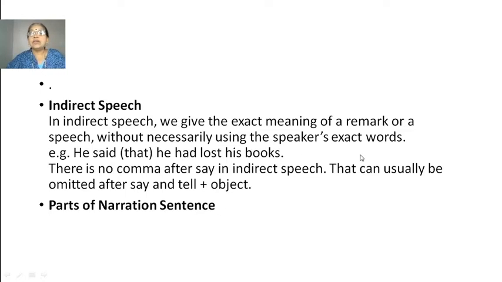Okay. In indirect speech, we give the exact meaning of a remark or a speech without necessarily using the speaker's exact words. For example, he said that he had lost his books. There is no comma after say in indirect speech; that can usually be omitted after say and tell plus object. So here we do not put any commas. Instead, we write that.